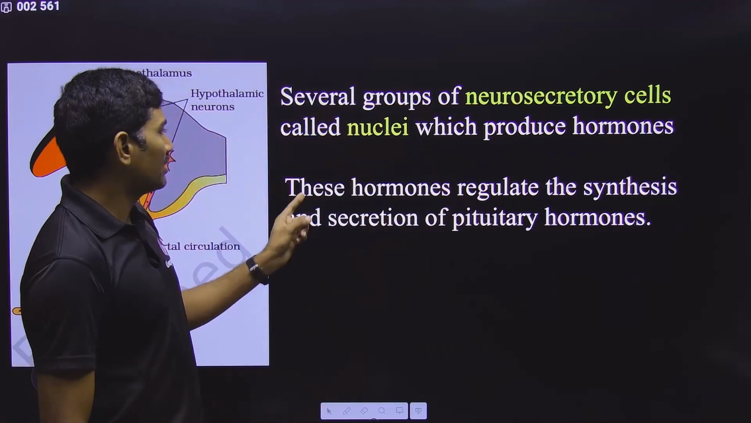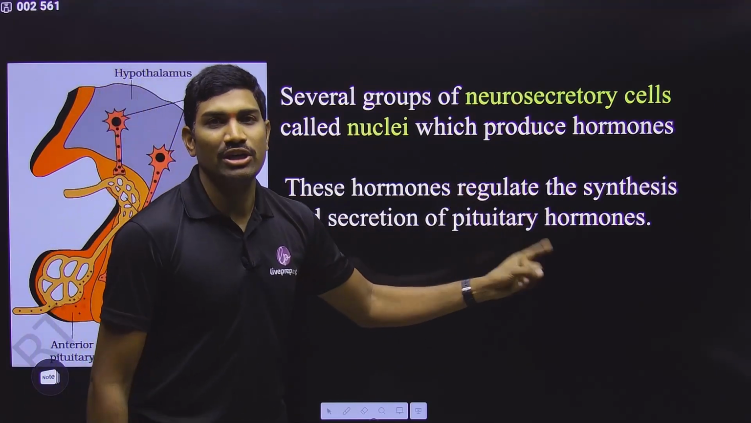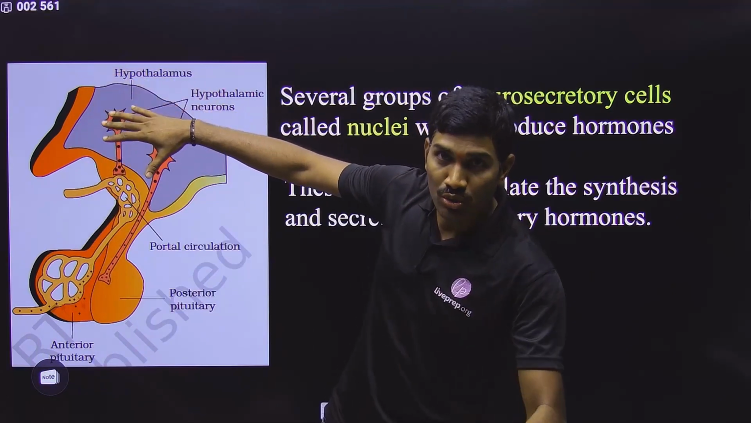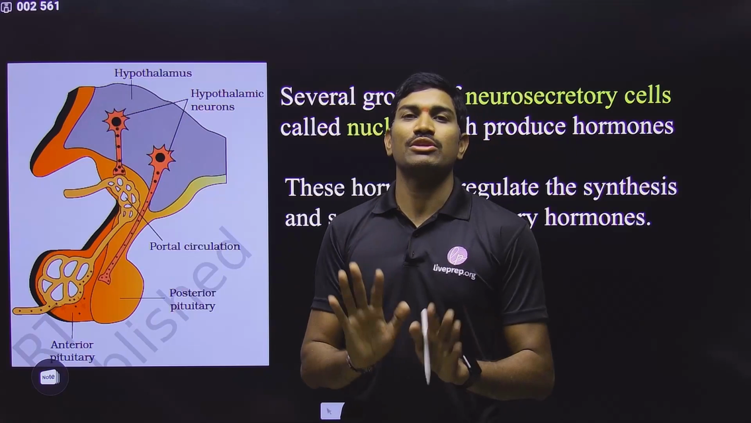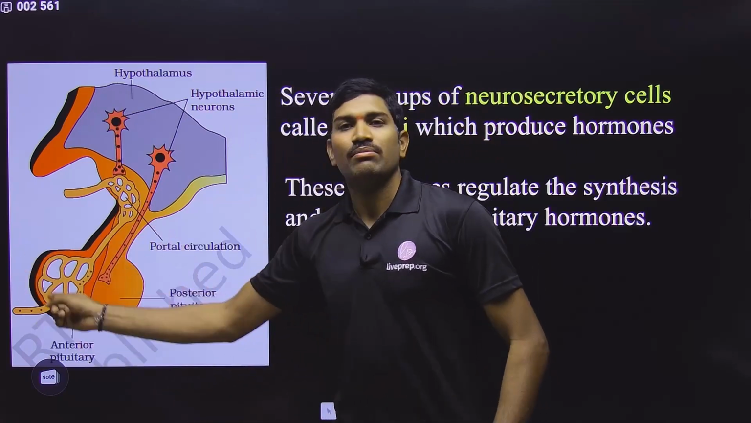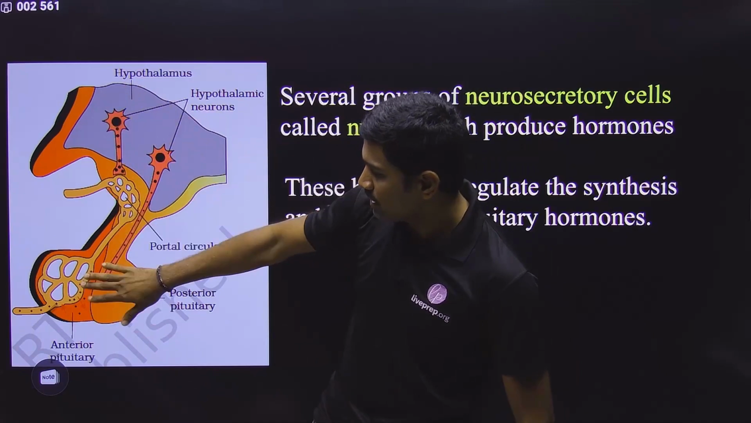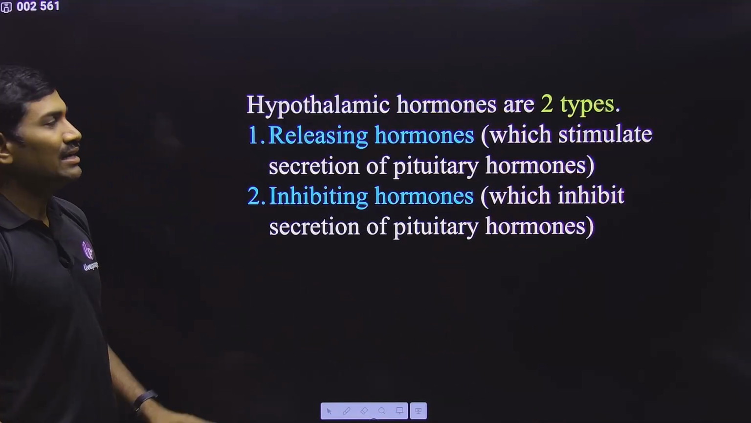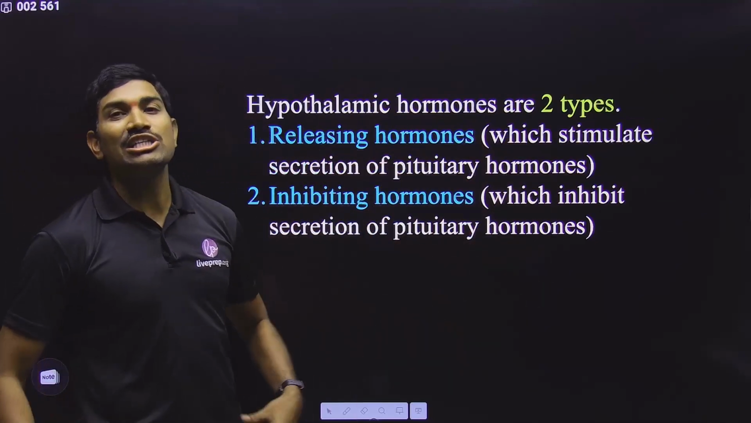Now we will go one by one. These hormones regulate the synthesis and secretion of pituitary hormones. What is the major function of these hypothalamic hormones? They will control, meaning they will tell whether a hormone should be released or should be stopped from the pituitary. So in this way, the hormones of the hypothalamus are controlling the pituitary gland. This is the basic idea they are saying here. Here these hypothalamic hormones are of two types. Some are called releasing hormones.